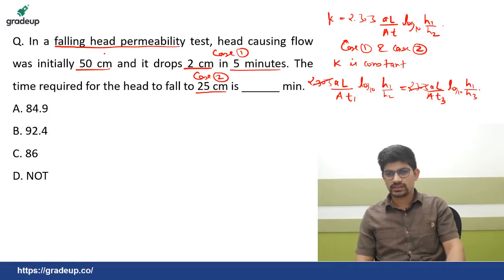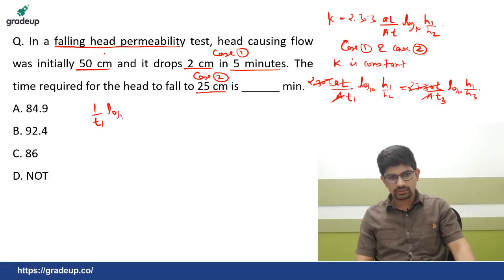Here this cancels out, these two also cancel out, A is also cancelling. So we are left with the equation 1 upon T1 log to the base 10 H1 upon H2 equals 1 upon T3 log to the base 10 H1 upon H3.